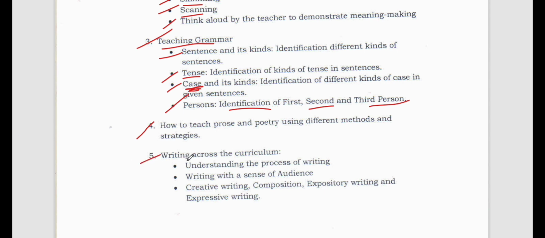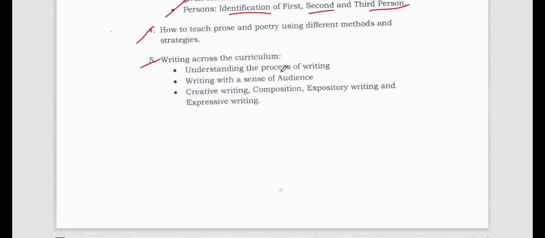Let's go to number 5, writing across the curriculum. So how do we write, what do we write? Understanding the process of writing, what is the process of writing, that we need to understand. Writing with a sense of audience. Whenever we are writing something, we should imagine what the audience will think, what will be the perspective of the audience, what will be the expectation of the audience. Those things we should keep in mind while writing something or creating a piece of art.